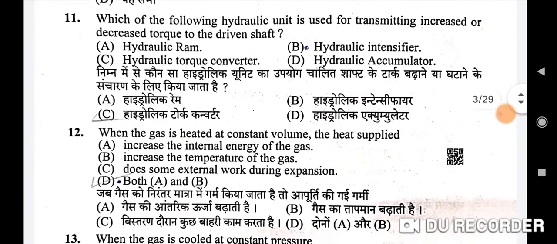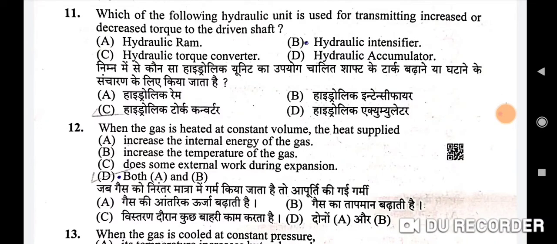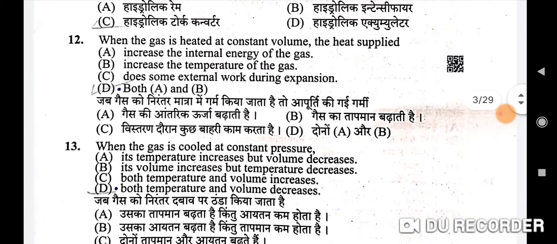Next is, which of the following hydraulic units is used for transmitting increased or decreased torque to the driven shaft? The correct option is C, hydraulic torque converter. Next question is, when the gas is heated at constant volume, the heat supplied. D is the correct option, both A and B. A is increase the internal energy of the gas and B is increase the temperature of the gas.